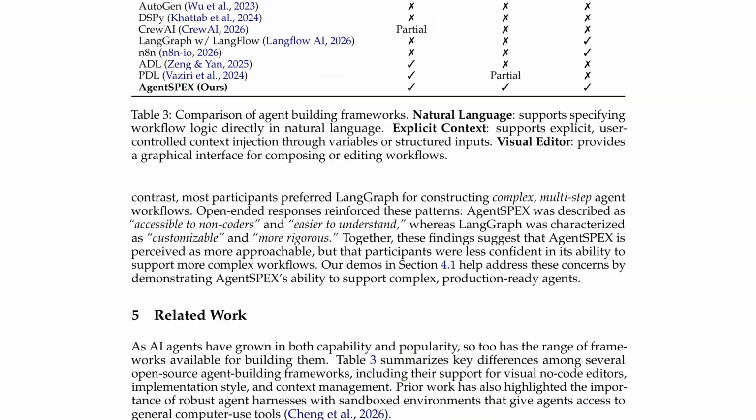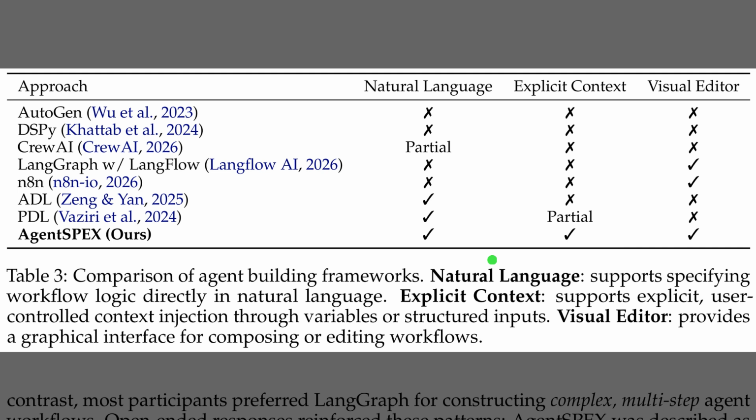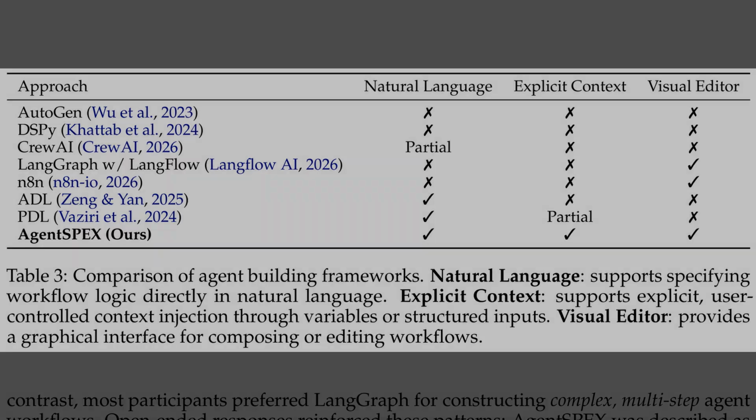So, while Table 2 focused on performance scores, Table 3 compares AgentSPEX to other agent building frameworks across 3 key capabilities. The first column lists popular tools, like Autogen and Crew AI, that often lack a visual interface. AgentSPEX stands out as the only framework that supports natural language logic, a visual editor, and explicit context management. This allows developers to precisely control what information the agent receives at each step, which prevents errors during long tasks.